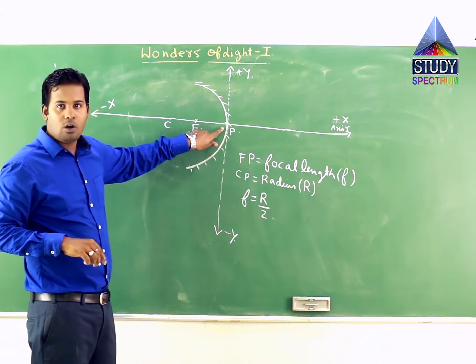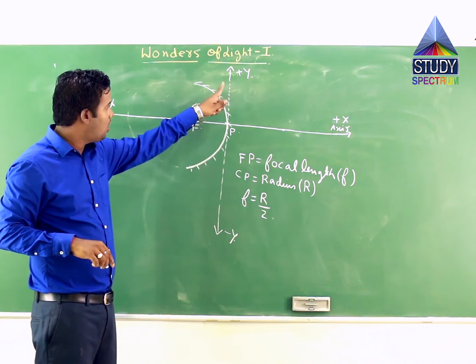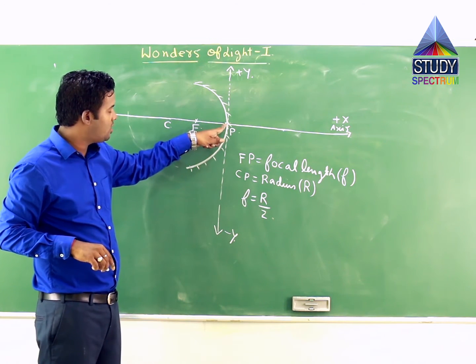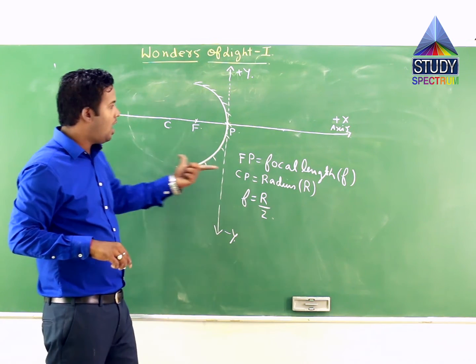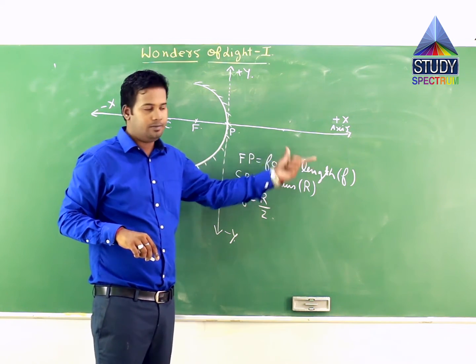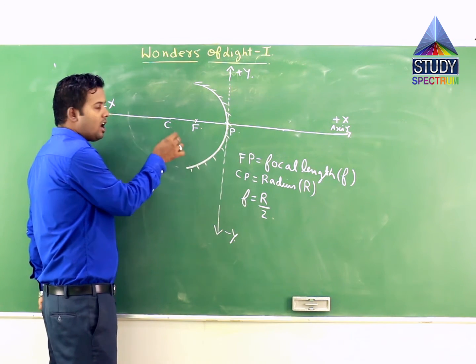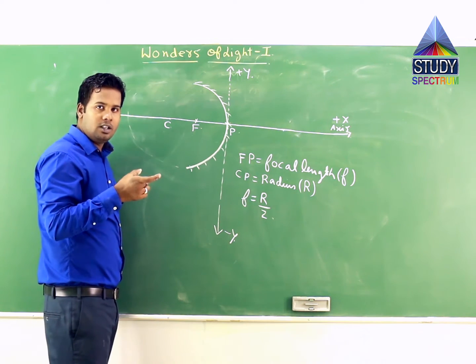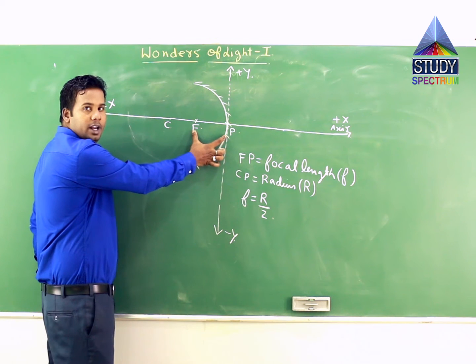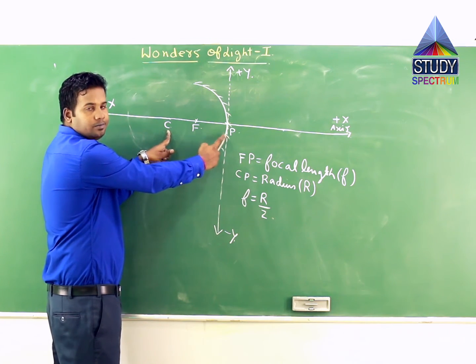So the pole is now your origin, this part is the positive y-axis, this part is the negative y-axis, this part is the negative x-axis, and this part is the positive x-axis, correct? So it means focus and center of curvature are lying on the negative x-axis. So if you talk about horizontal distances, then this length should be negative, correct? This focal length should be negative, and this length, the radius, should also be negative.